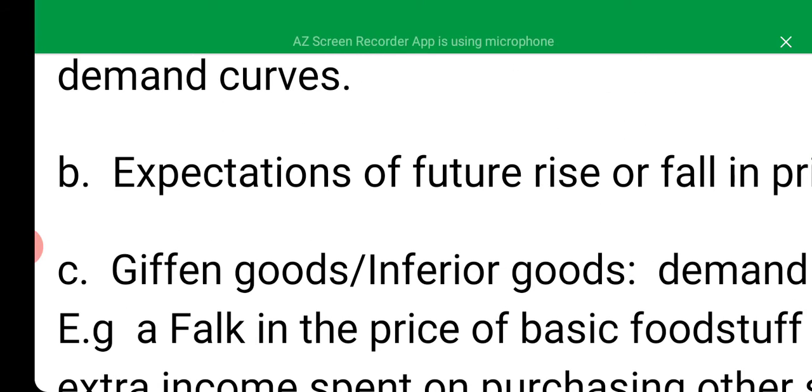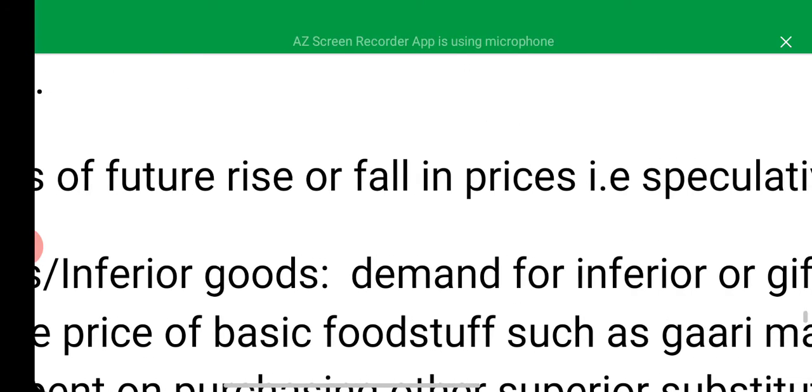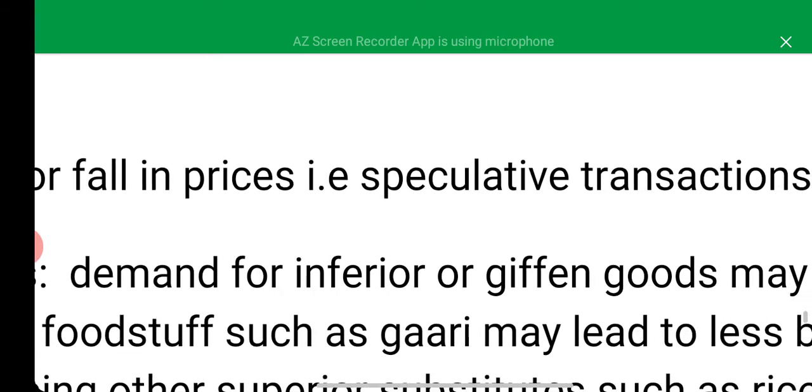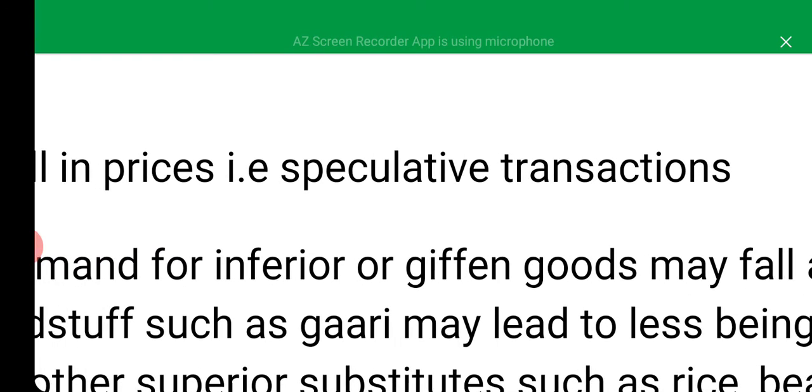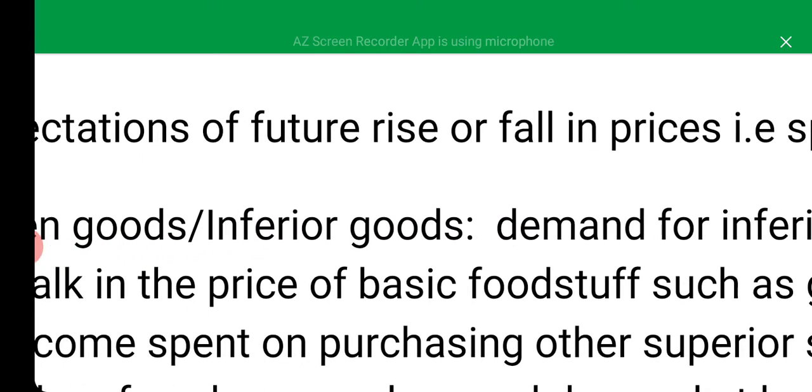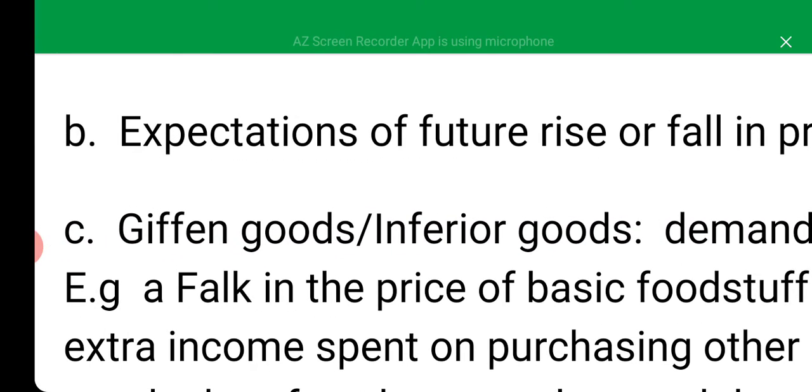Then expectations of future rise or fall in prices. This one is talking about speculative transactions. That is the turnout, the rate at which people demand a certain product when they know that the price is later going to be increased, may be very high or low drastically.